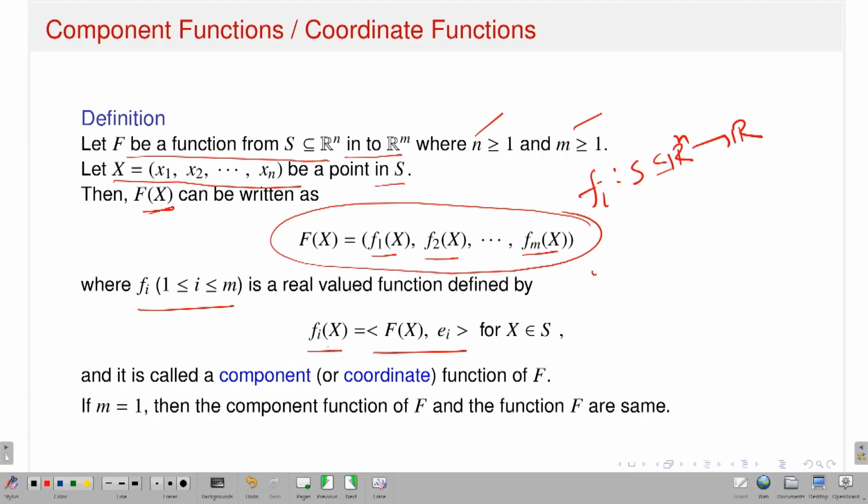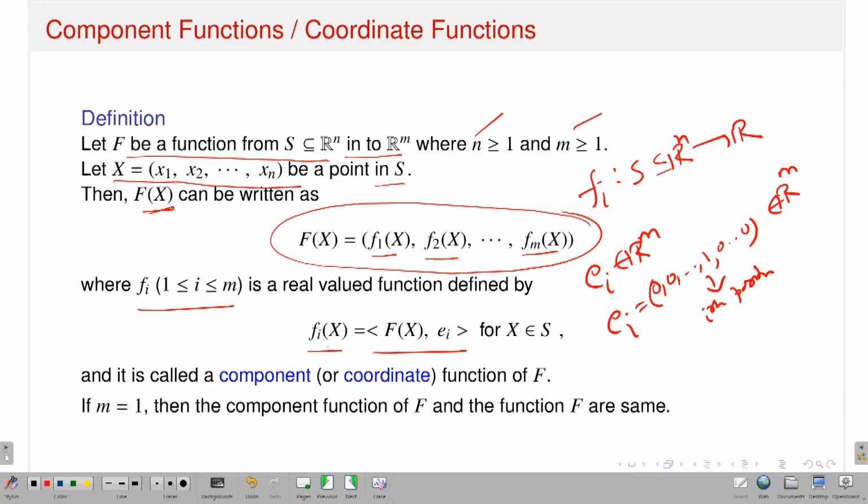What is my ei here? Here ei is a vector in Rm such that the ith position is 1 and the rest of them are 0. So it is 0, 0, 0, 1, 0, where this 1 appears at the ith position, and this is an element in Rm. Because I am taking the inner product with capital Fx.